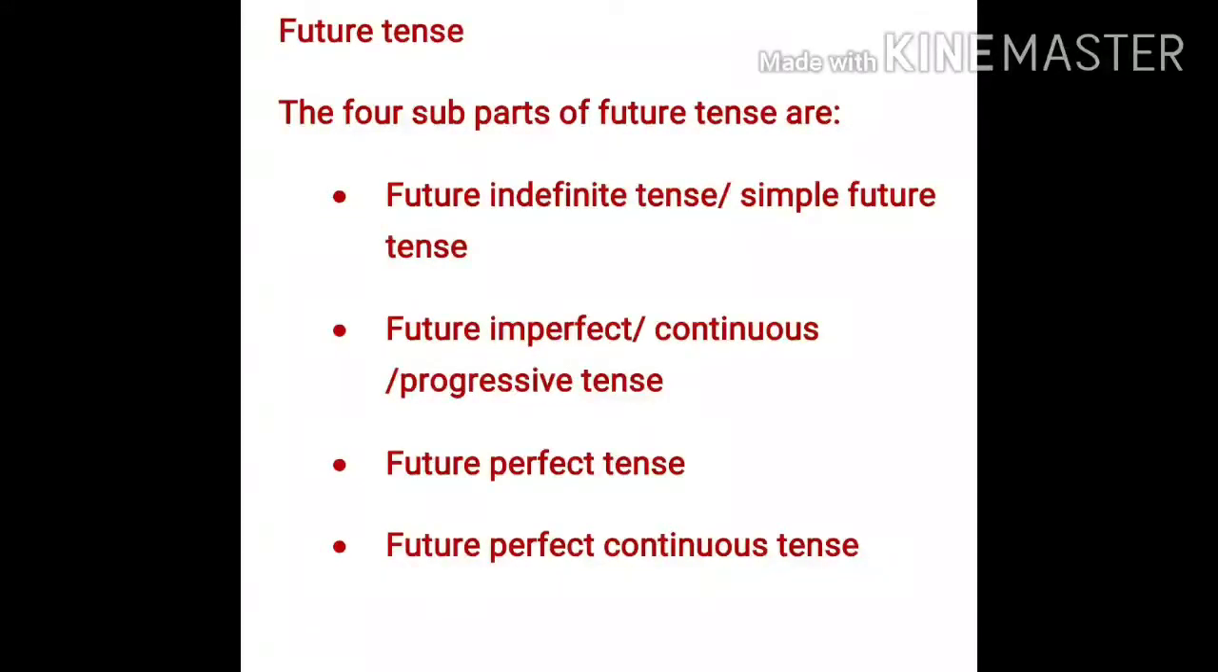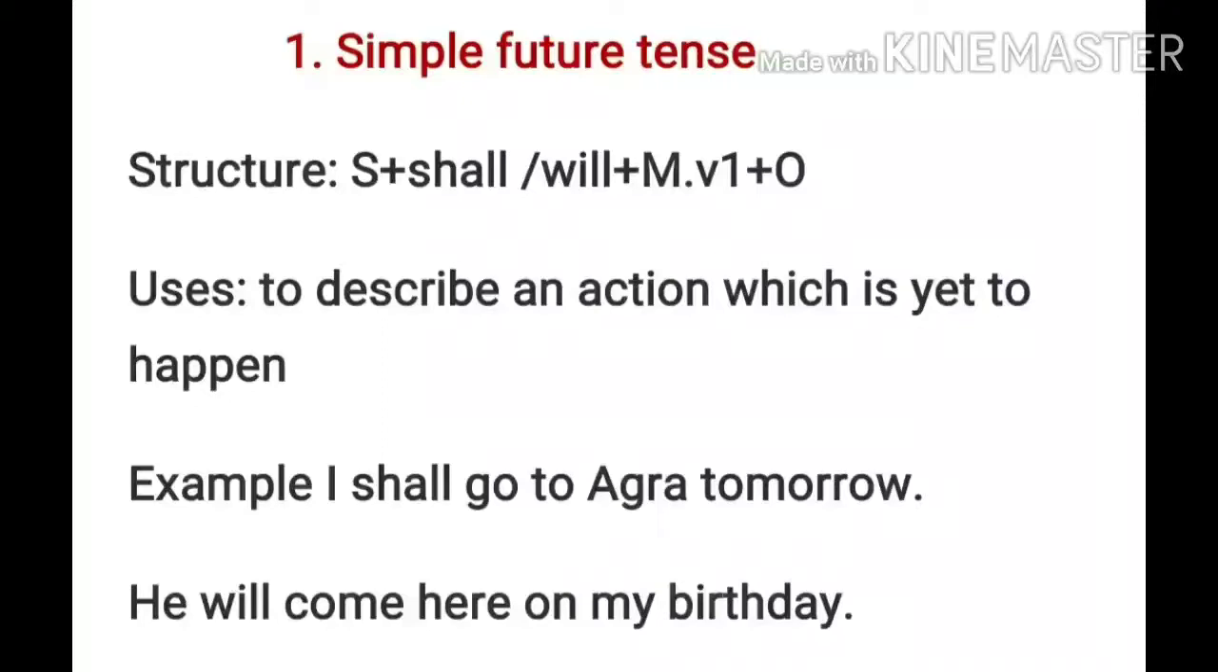So whatever things are going to happen in the coming future time, that will be in the simple future tense. The structure for the sentences will be subject plus shall or will plus main verb, first form of the verb, and the object. Now shall and will: mainly shall is used with the first person, and will is used with the second and third person. Its use is to describe an action which is yet to happen.